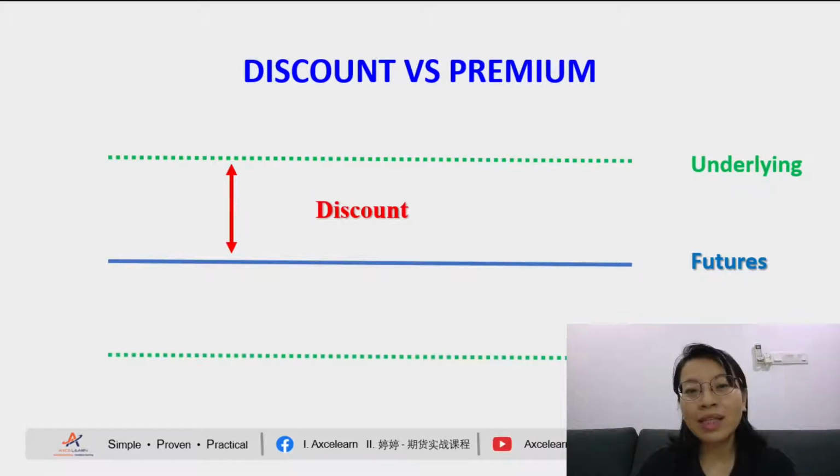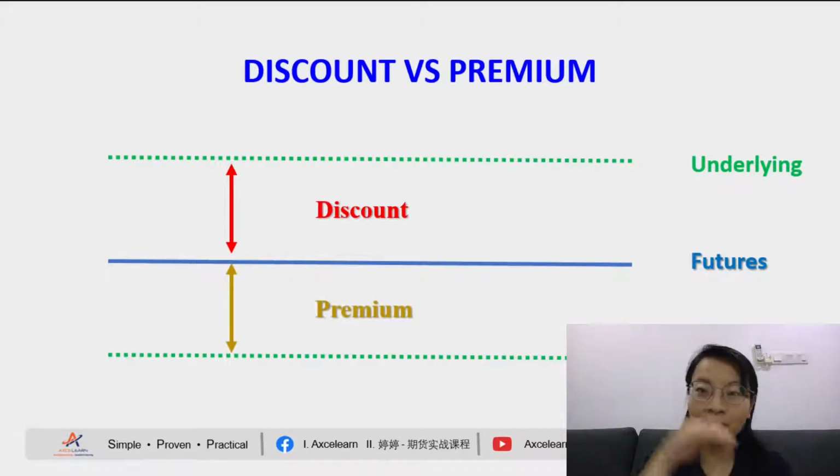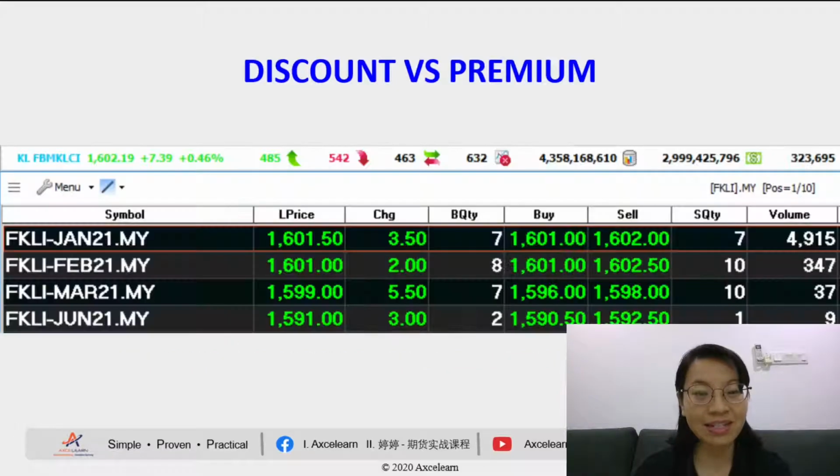Now, another one: if my underlying is lower than my futures price, this is what we call premium. Your futures price is higher than your underlying. So based on these two, roughly we can see the relationship. How to see it? We are going to show it in our next slide.